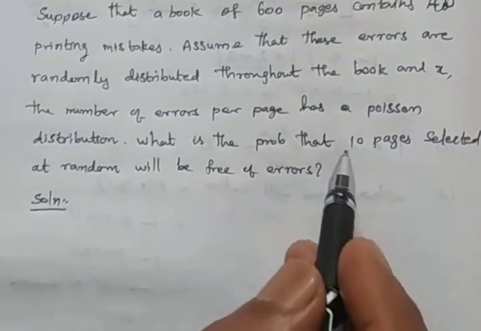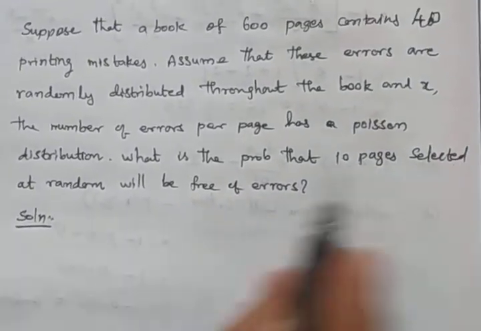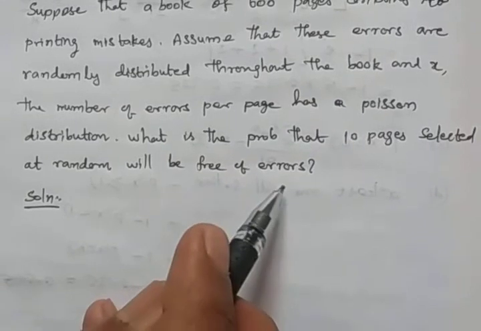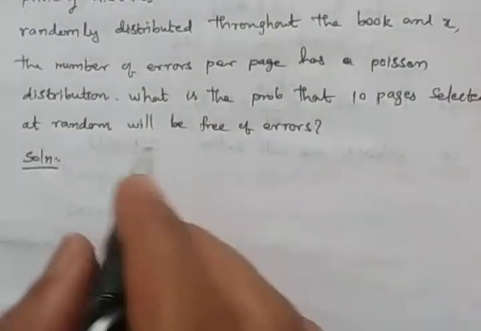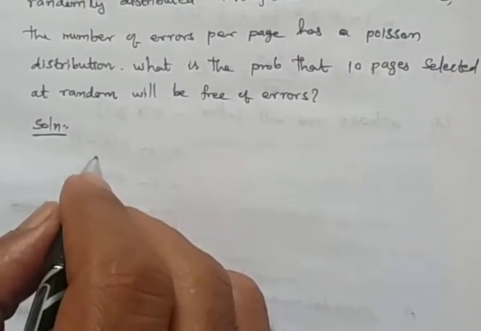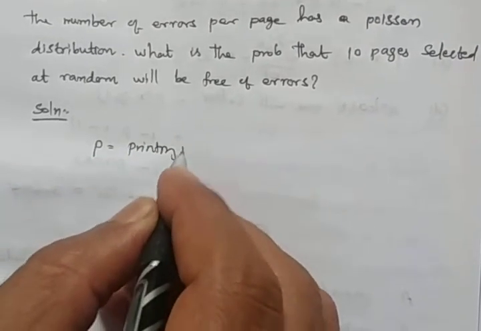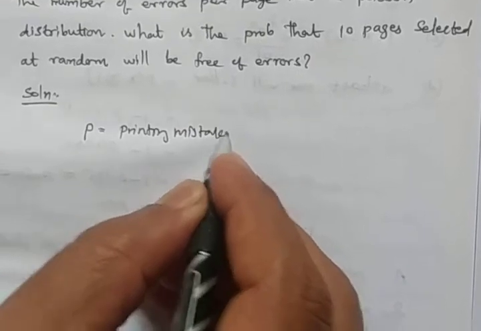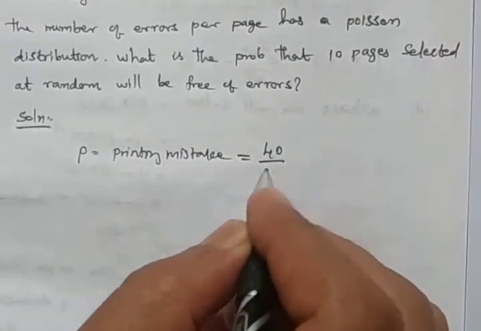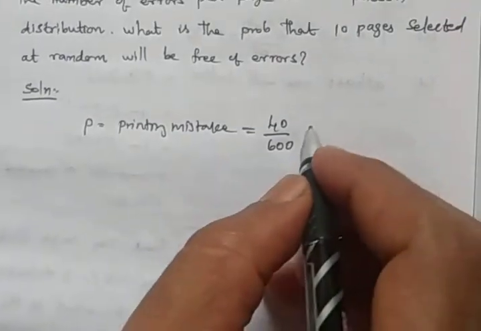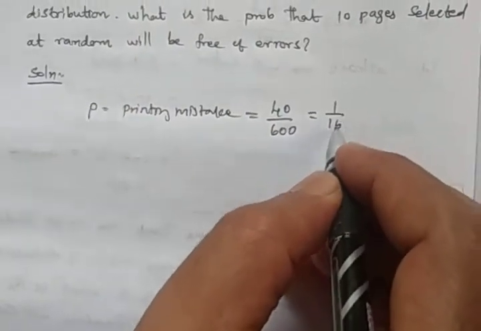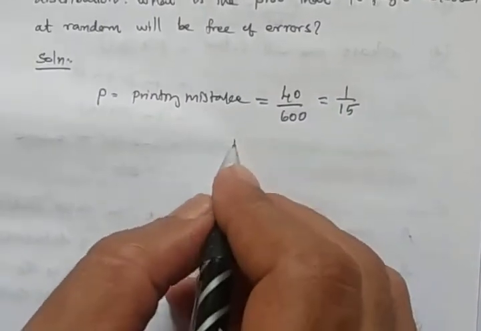What is the probability that 10 pages selected at random will be free of errors? So here p is printing mistakes, which is 40 out of 600 pages. So we get 1 by 15.